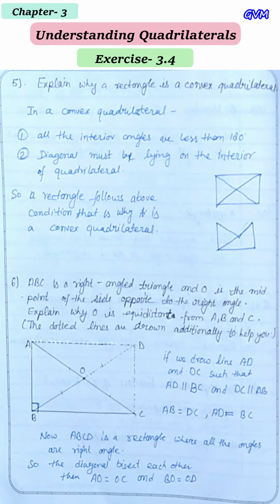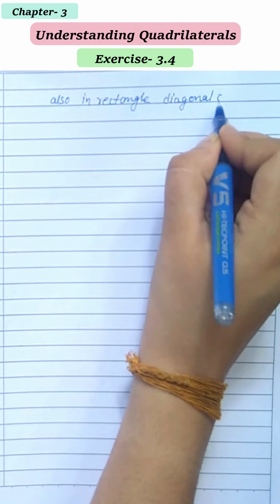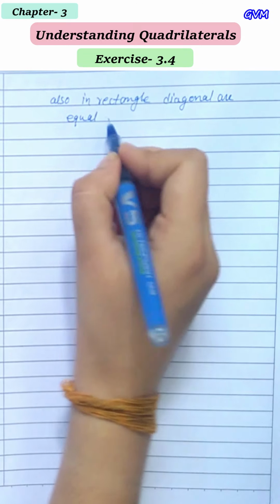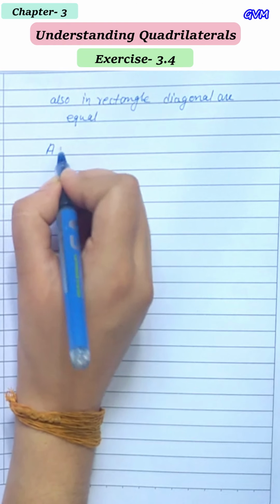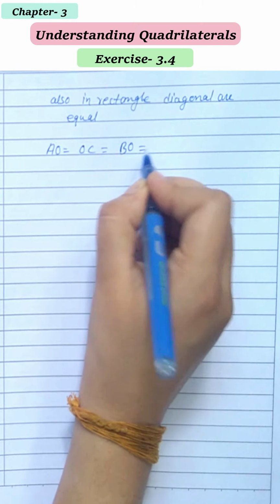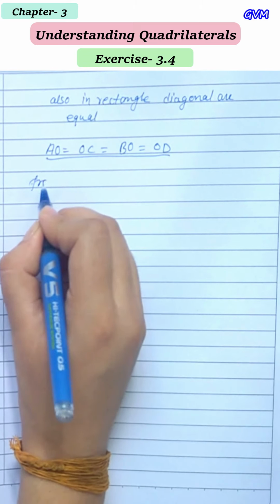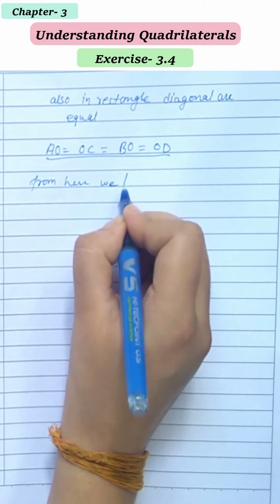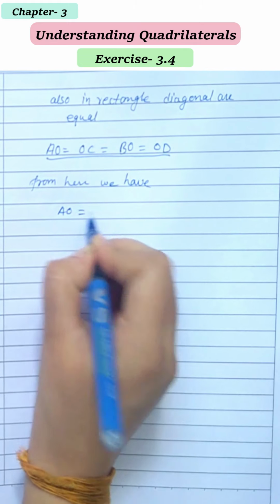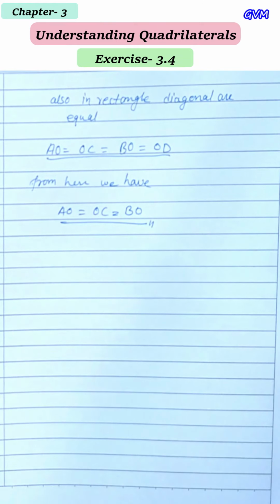And also in a rectangle, diagonals are equal. Okay, that means AO is equal to OC is equal to BO is equal to OD. Okay, and now we have AO equal to OC equal to OB. From here we have AO is equal to OC is equal to BO, and this is the answer of this question.